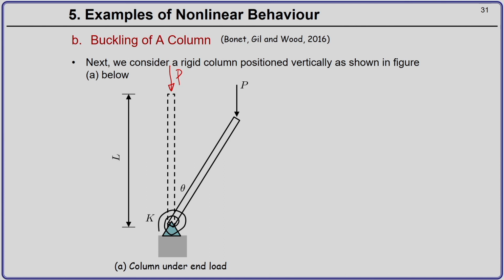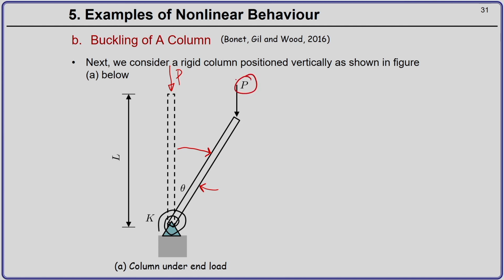We call this a rigid column, it will rotate and then there will be a position at which the column will come into equilibrium with the external force P.